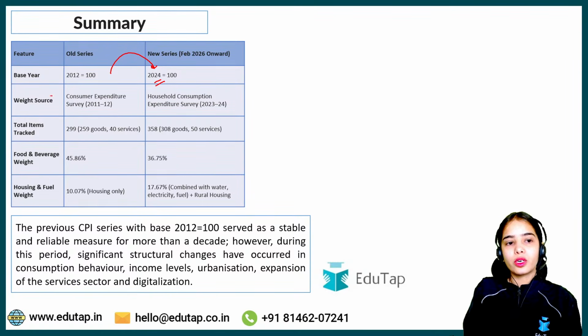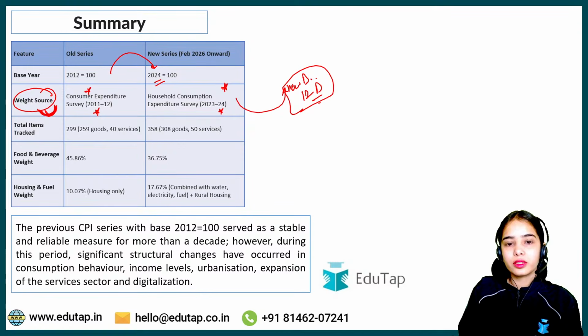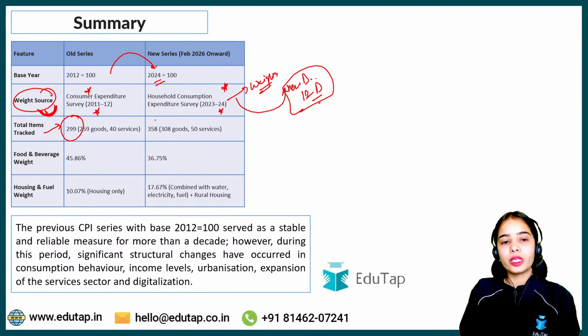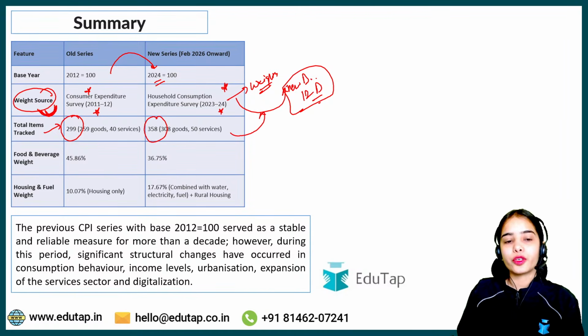Now coming to the summary, the base has been revised from 2012 to 2024. The weight source, according to which the basket of goods and services is decided, was the Consumer Expenditure Survey of 2011-2012. Now it is the Household Consumption Expenditure Survey of 2023-24, according to which the new basket has been decided with 12 divisions, and the weights have also been decided as per this survey. Total items tracked previously were 299; now the total items tracked in the basket are 358. Food and beverage was previously weighed at 45.86%.